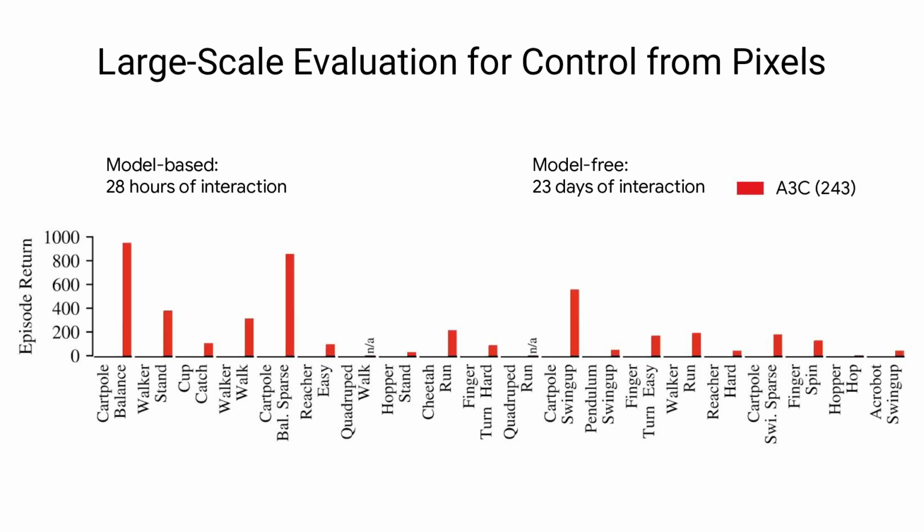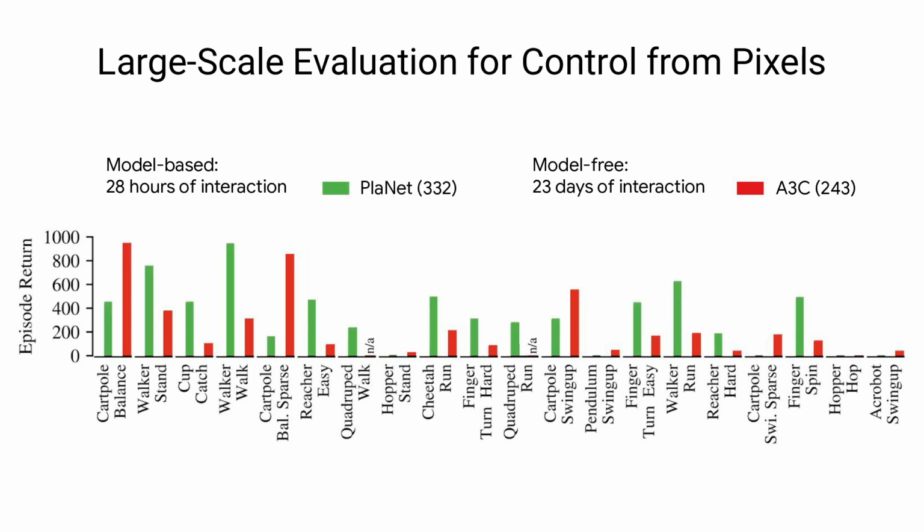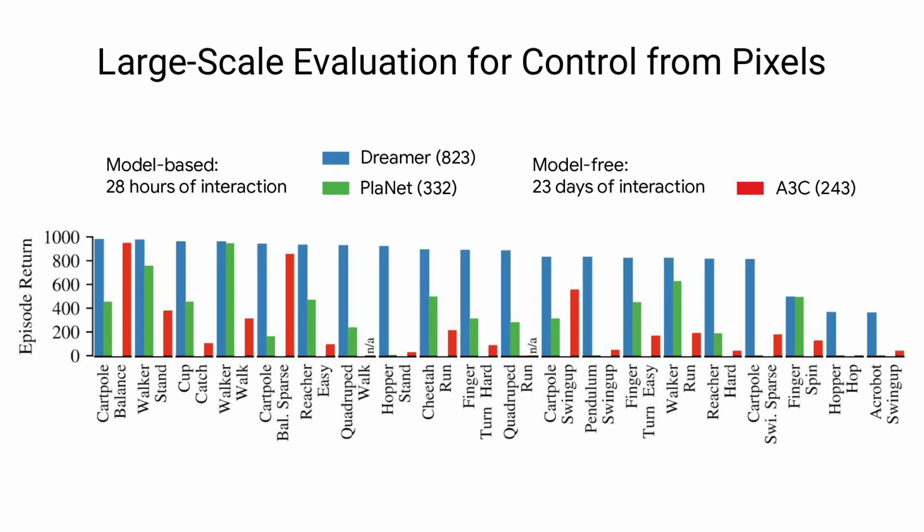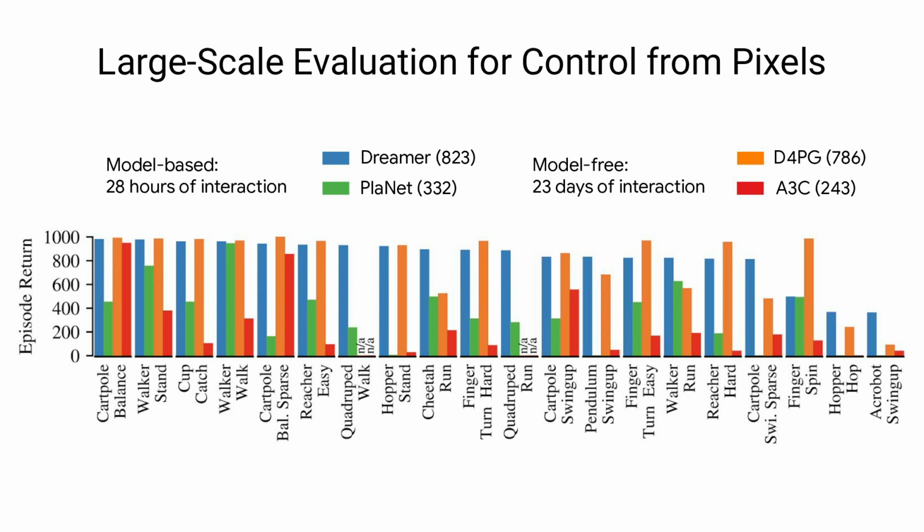The well-known A3C algorithm was trained for 100 million steps, or 23 days that would have passed inside the simulation. Planet, the state-of-the-art agent using a world model, surpassed this performance with 20 times less environment interaction. This corresponds to just over a day inside the simulation. With the same amount of environment interaction, Dreamer drastically outperforms both methods, achieving higher performance on all of the 20 tasks. Dreamer even exceeds the highest reported performance on this benchmark, that of the advanced D4PG agent, that was given 20 times the amount of environment interaction.